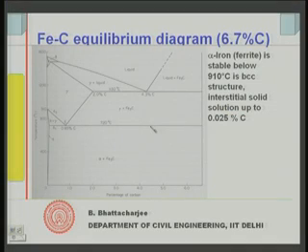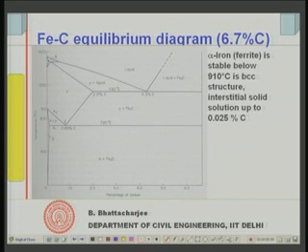This is the equilibrium diagram of the FeC system with 6.7% of C. Now, if you see in this diagram, first of all you will see a region where you see alpha. This is the region where you have got alpha iron, this small region. This is stable below 910 degree centigrade, this temperature is 910. So, it is stable below 910 degree centigrade, and this alpha iron has got a body centered cubic structure.